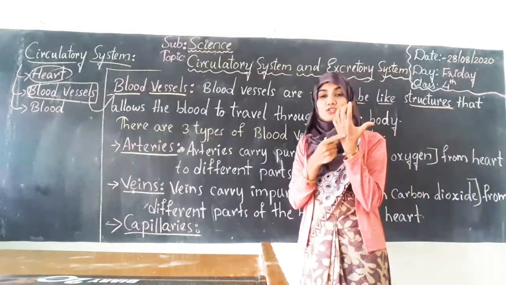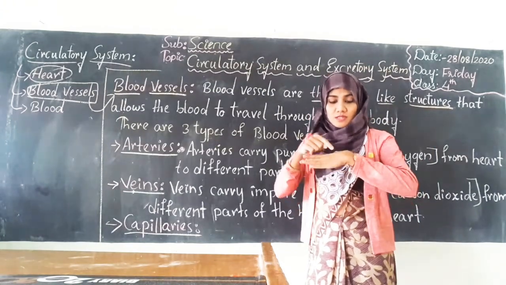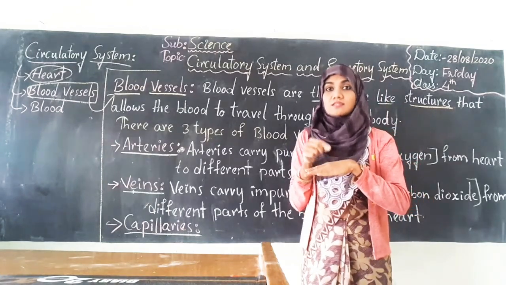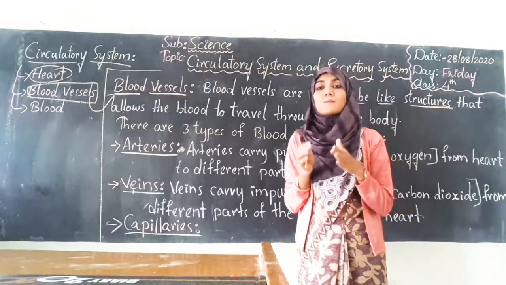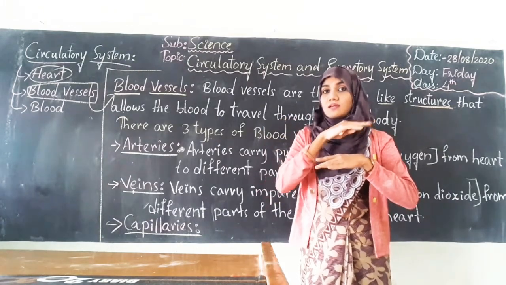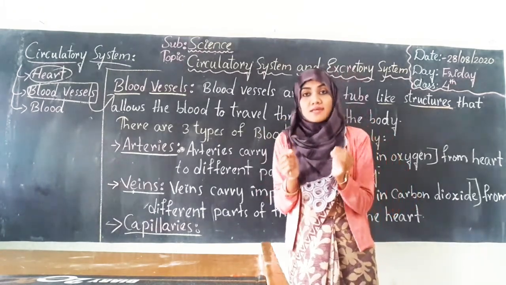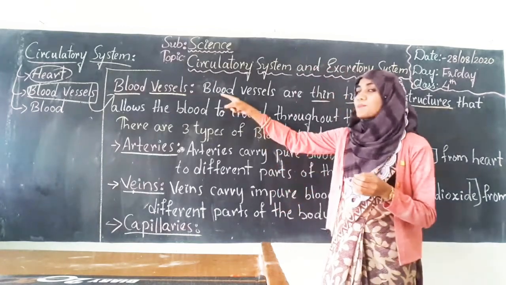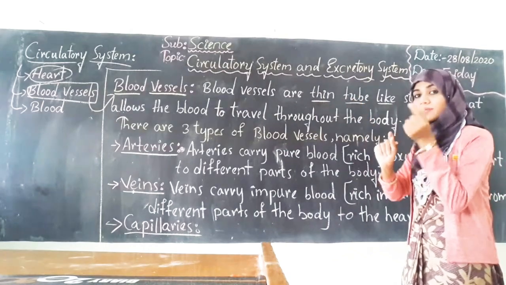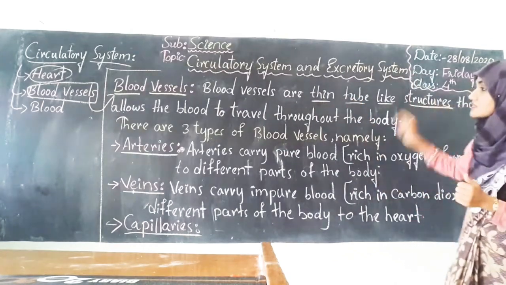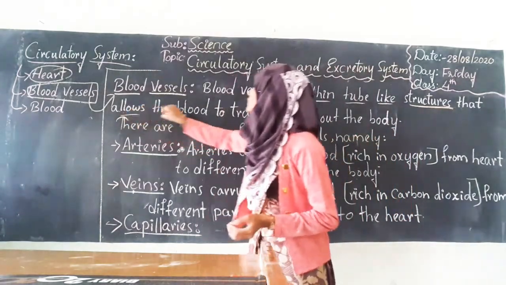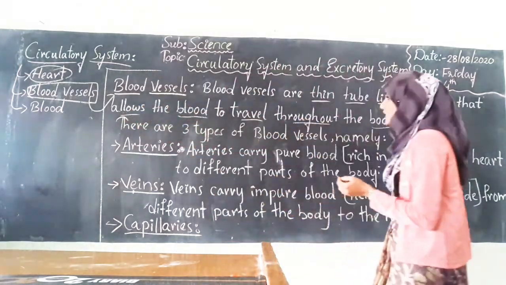Students, you can see on your hands better. See, these are what we generally call nas, rag. So they are nothing but the blood vessels. The nas through which blood flows, right? So that nas, or blood vessel, is called a blood vessel. Blood vessels are thin and tube-like structures, and what is the function of those blood vessels? They allow the blood to travel throughout the body.